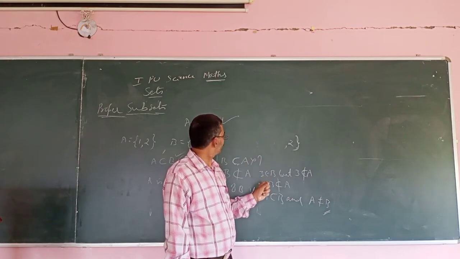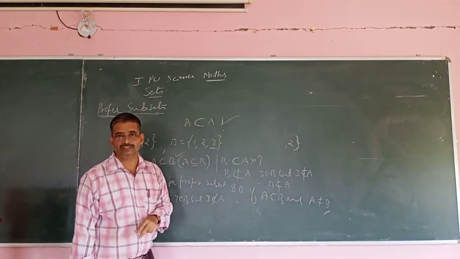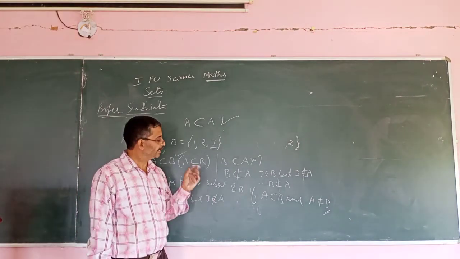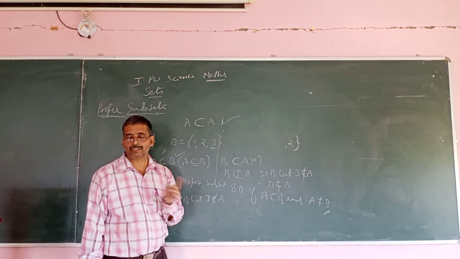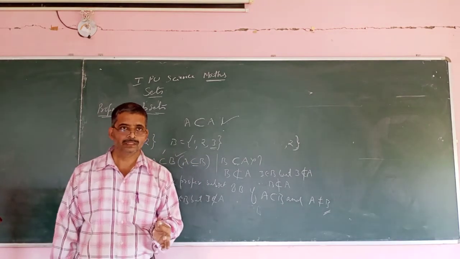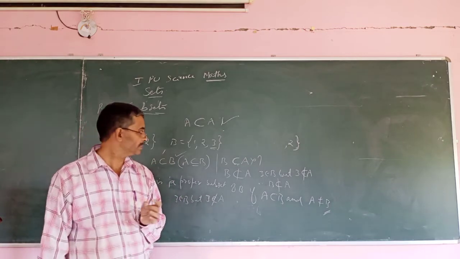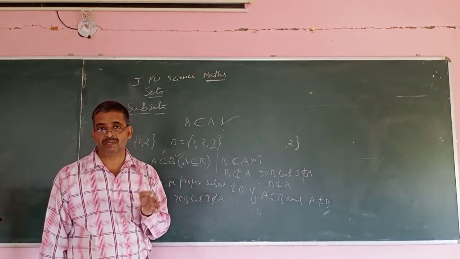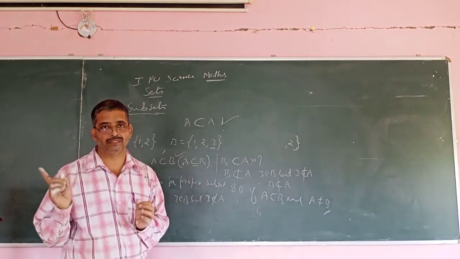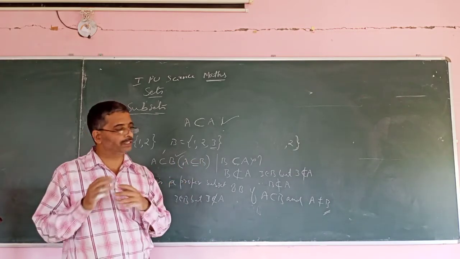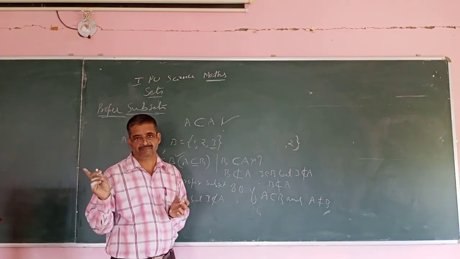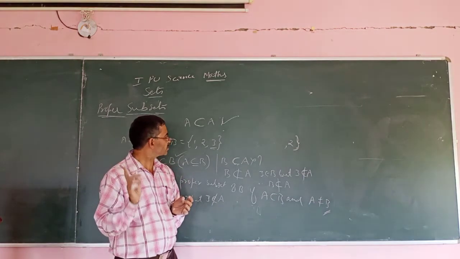So it is obvious that A is not a proper subset of A. A cannot be a proper subset of itself. So A is said to be a proper subset of B means we should have an extra element. We should have at least one extra element. You can have many more elements, but at least one extra element.